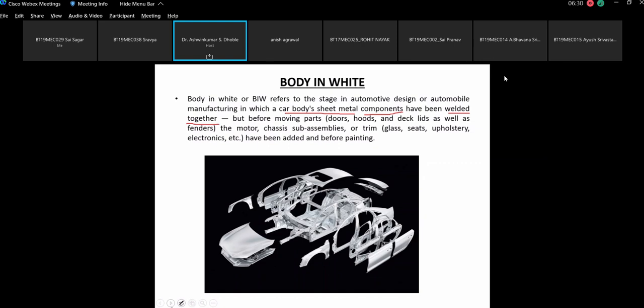Let me tell you the different kinds of analysis which are done on this particular body in white. The first and foremost and most important analysis is the normal mode dynamics. This you have studied, I think, in vibration class. Have you studied or not? Have you studied the normal mode dynamics, or have you taken the course on vibration wherein you have studied the natural frequency and all? Or in theory of machines, have you studied the natural frequency of the body? Sir, please answer yes or no. Okay. Yes.